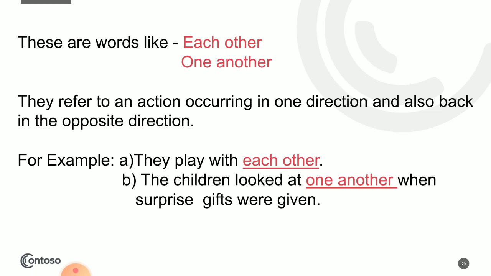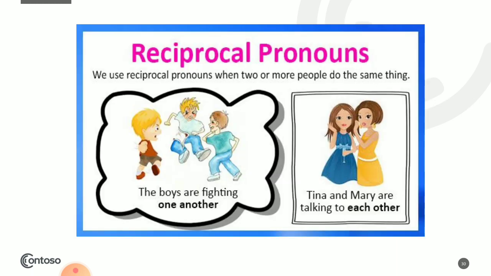So, see, you are standing with your friend, and all of a sudden, both of you are given gifts and you're looking at each other. So it's like action. Okay? If it's occurring in one direction from your side, it's also coming back from the opposite direction. Your friend is also looking at you. So they play with each other. The children look at one another when surprise gifts were given. Did you understand this thing? I hope. So let's move on.